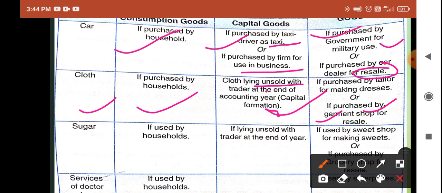Okay, now if sugar is purchased by a household like you or me, it is a consumption final good. If it is lying unsold with the trader, it becomes a capital good. Okay, why? Because it becomes part of inventory stock. Now if sugar is purchased by a sweet shop, it is an intermediate good. Why? Because he is going to use it in making sweets.